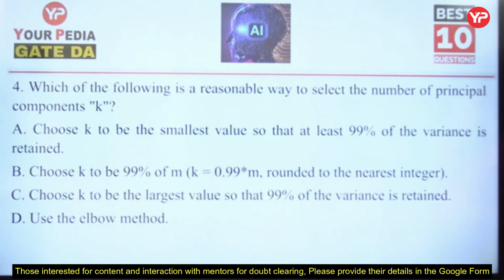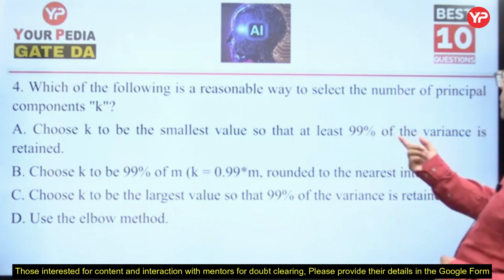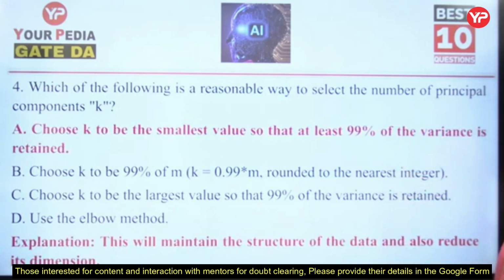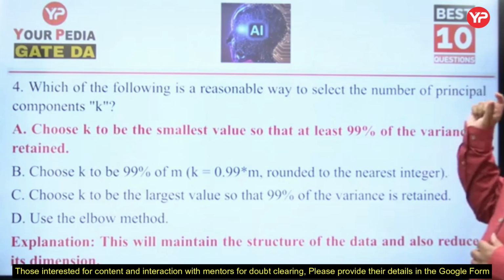Choose K to be 99% of K rounded to the nearest integer? Choose K to be the largest value so that 99% of the variance is retained? No, choose K to be the smallest value, because K determines how much data will be left. So this will maintain the structure of the data. We need to keep this K small.